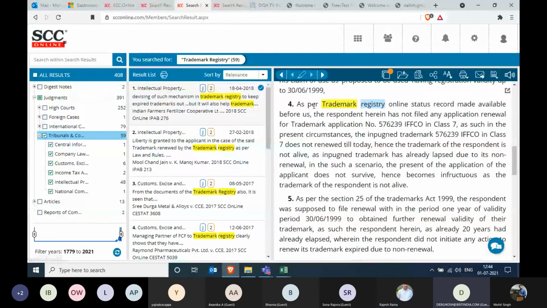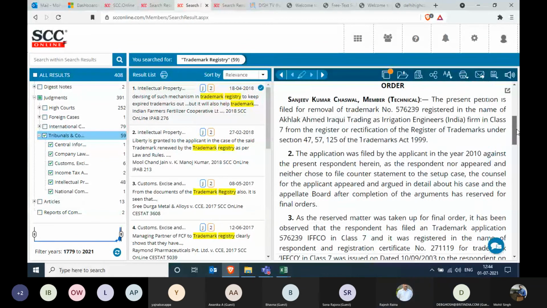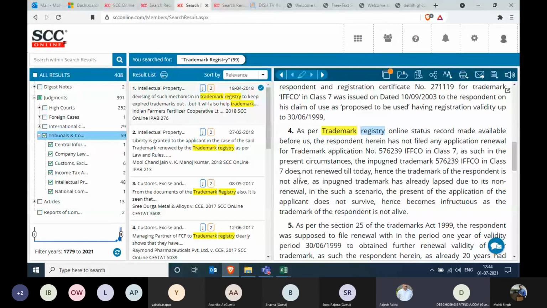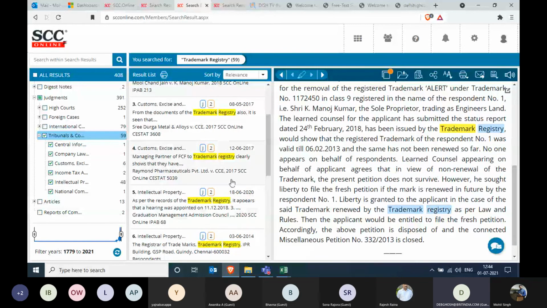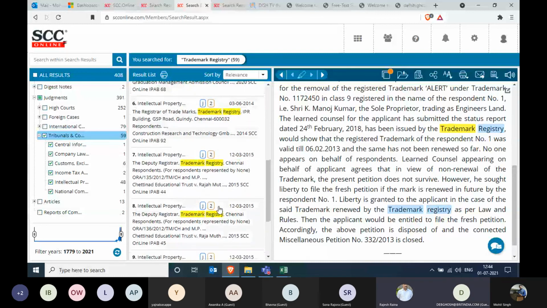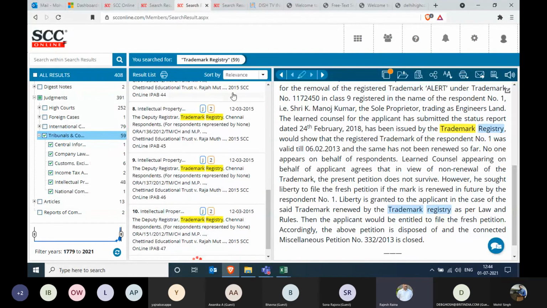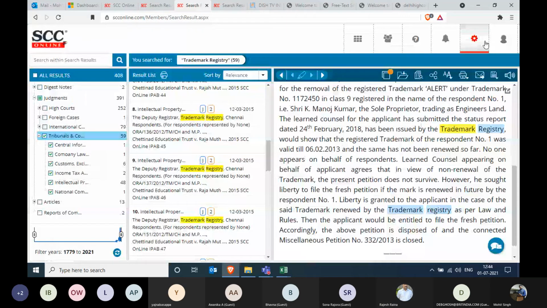It seems it's not covered. I just wanted a clarification. These all are High Court judgments wherein the words trademark registry featured, so it was captured in the search. But while doing a tribunal search, under tribunals, is trademark registry captured? Yes, sir. Under tribunals, we have around 59 hits, as you can see over here. Mohit, you have company law, customs and excise, income tax, intellectual property, national commission, appellate board. All these have this trademark registry.